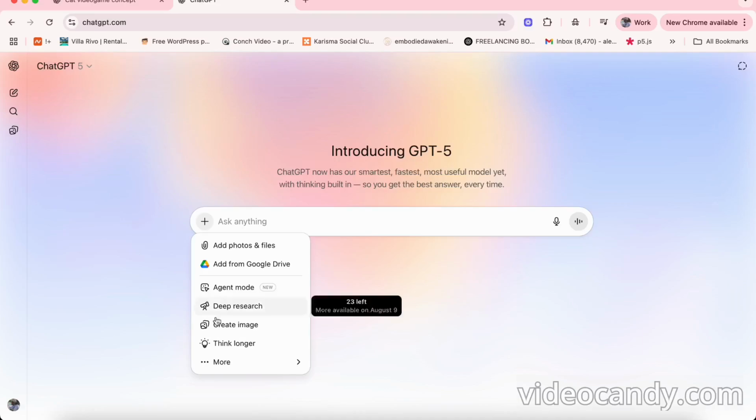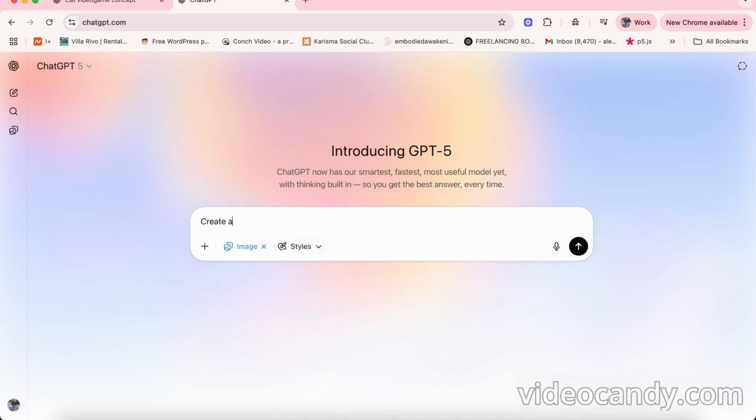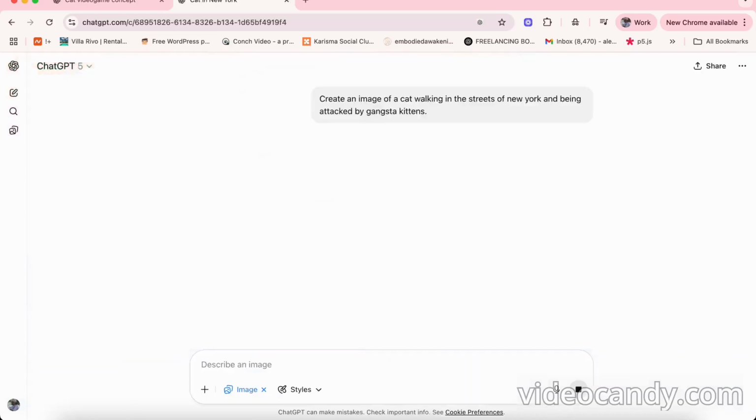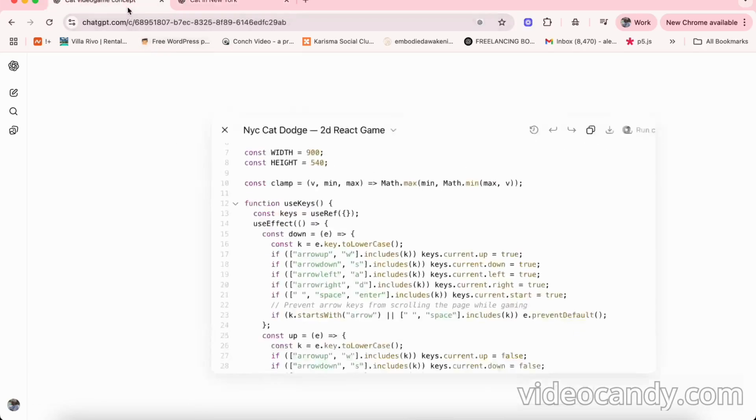And we're gonna try to create an image, okay? Create an image of a cat walking in the streets of New York and being attacked by gangster kittens. I don't know why I came up with this idea, but for the sake of the example, it makes sense, yeah? So while this runs, let's go back here.